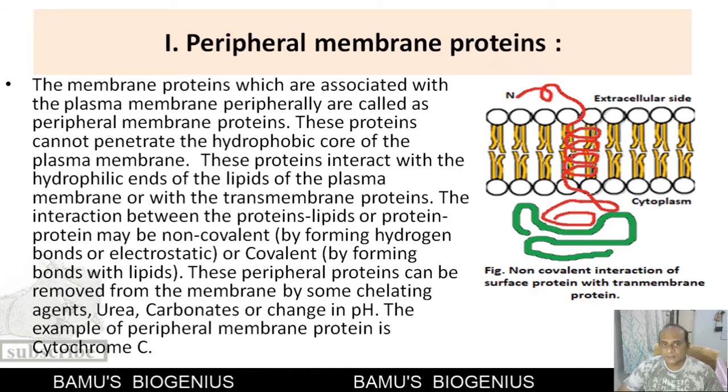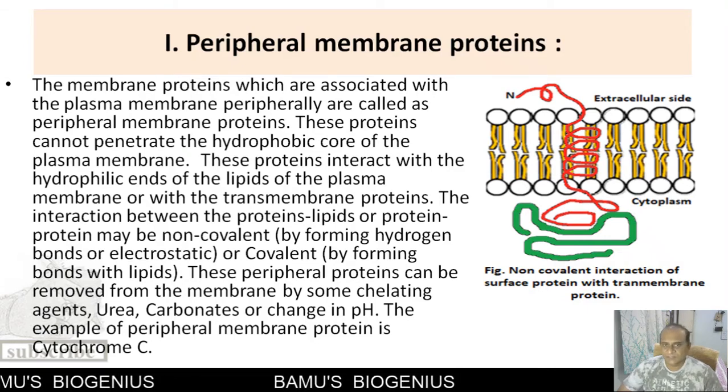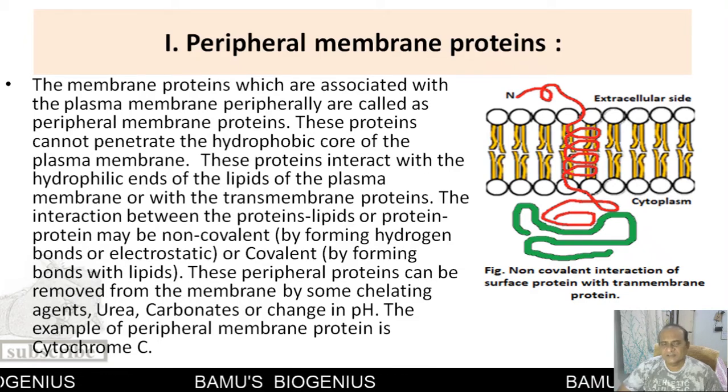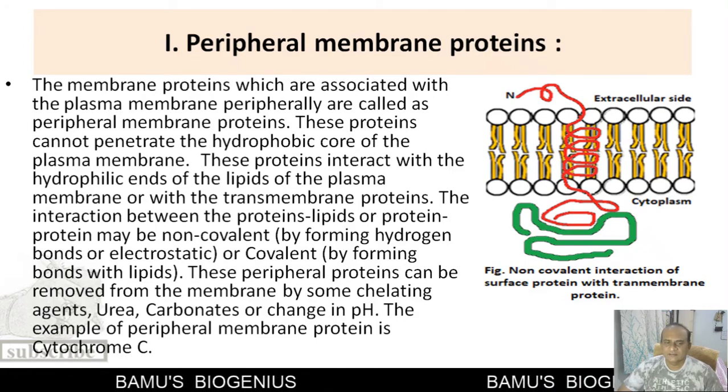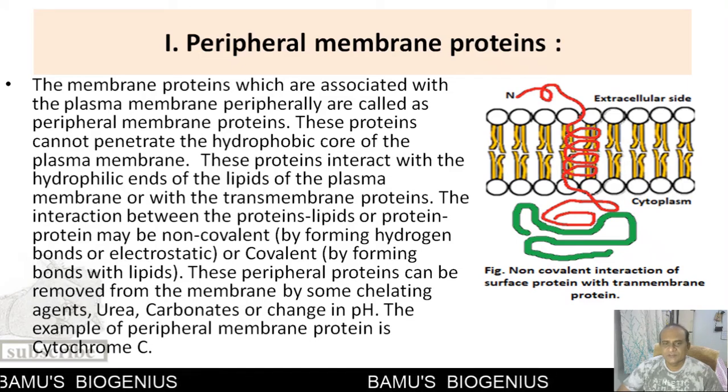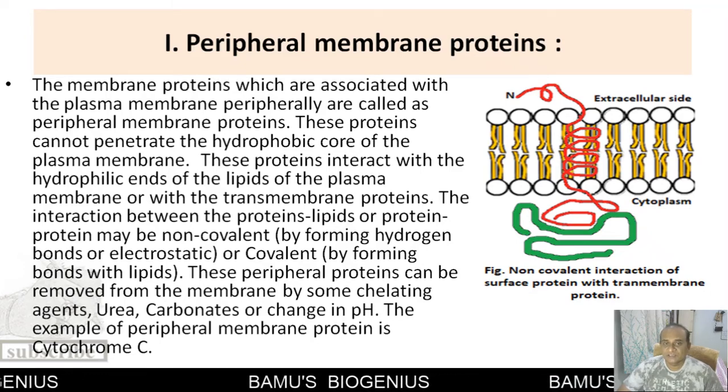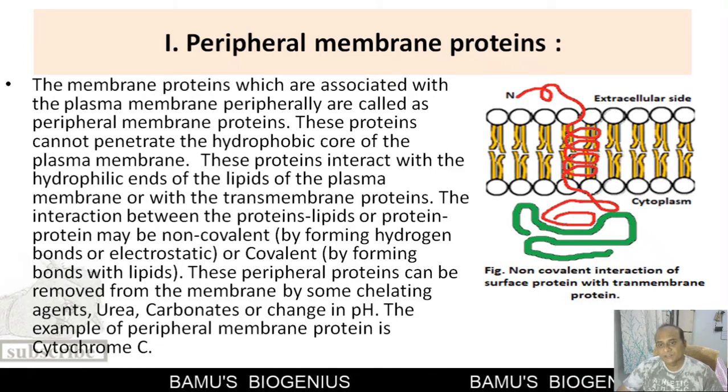Now, this interaction is very weak, and because of that these proteins can be removed by chelating agents, or by urea, or by carbonates, or simply by changing the pH of the medium. We can remove such peripheral membrane proteins that way. An example of a peripheral membrane protein is cytochrome C. So this is about the peripheral membrane proteins.